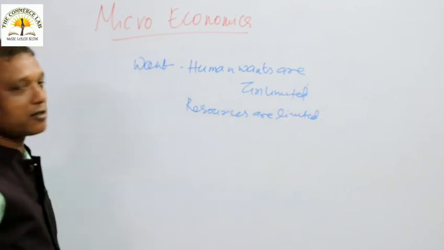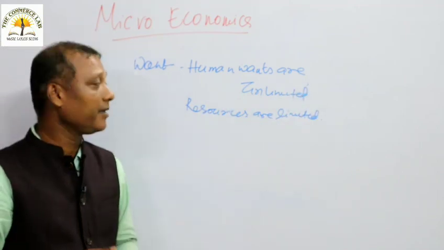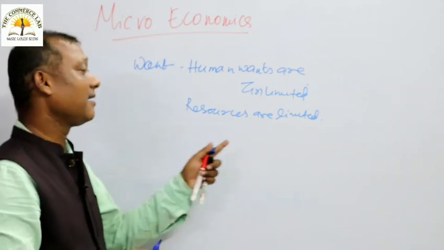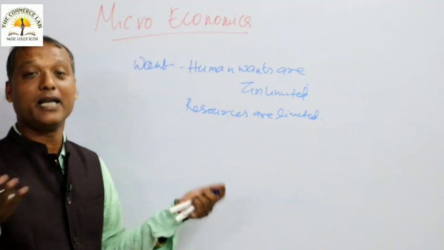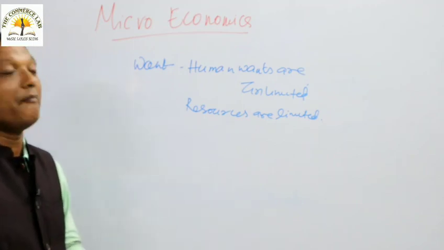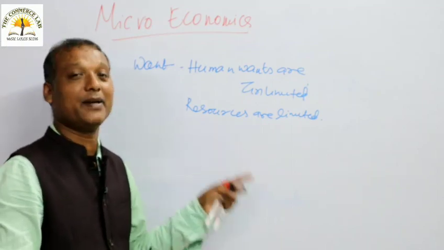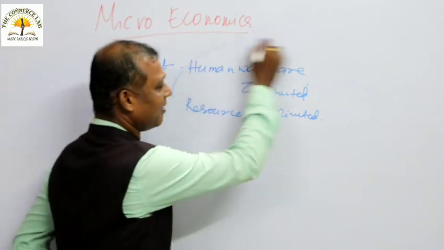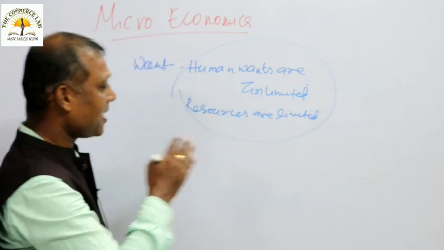You have to remember the two lines over here. Human wants are unlimited, but resources to satisfy are limited. We have multiple wants, but we can't fulfill all the wants at the same time because the resources are very limited. This is the subject matter of economics, that human wants are unlimited, but resources are limited.